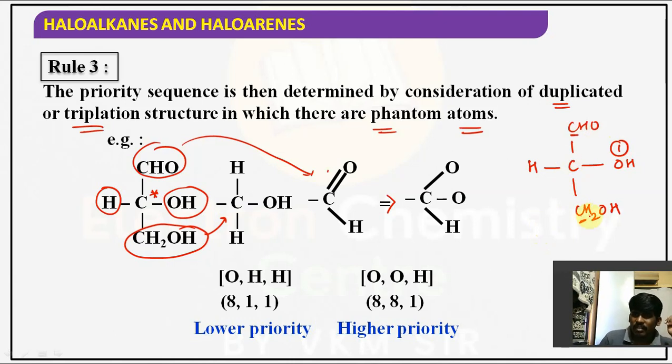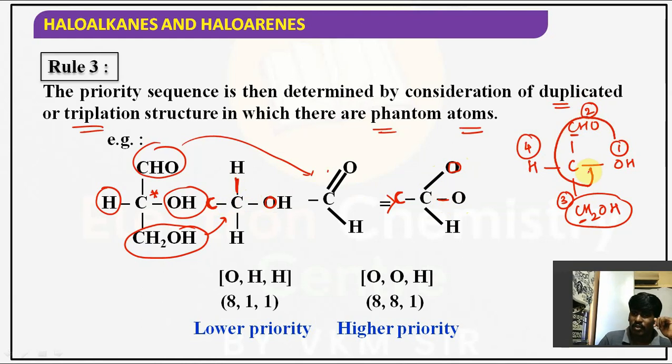So if you go for the next atom, CH2OH, I am writing here, C connected with H, H, and the chiral carbon. Now for CHO, it is our chiral carbon, C connected with O. So next atom is O only. Here also O is there. Still priority is not settled. Then check the next atom, what is there, H. But here the next atom we have is O. That means the next priority should be given to CHO, second priority, then third priority, fourth priority, going from 1 to 2, 2 to 3, 3 to 4.